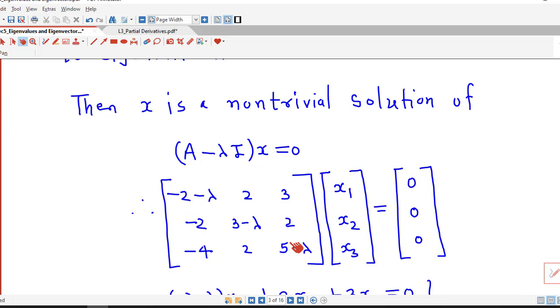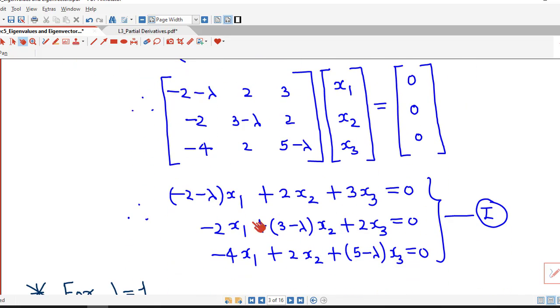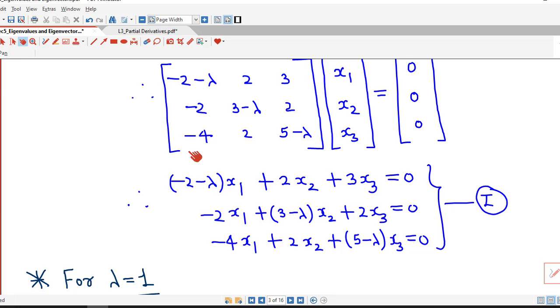So we put the value of A minus lambda I, and if we simplify, we obtain this system 1. We have multiplied this matrix with this column matrix. First row into first column gives us minus 2 minus lambda into x1, plus 2 into x2, plus 3 into x3 equal to 0. Similarly, second row into first column gives minus 2 times x1 plus 3 minus lambda into x2 plus 2 into x3 equal to 0. And the last equation is minus 4x1 plus 2x2 plus 5 minus lambda into x3 equal to 0.